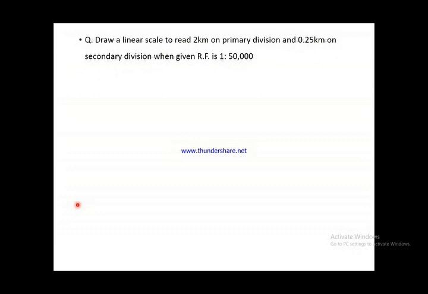Here is a question. Draw a linear scale to read 2 km on primary division and 0.25 km on secondary division when given RF is 1 is to 50,000. To solve this problem, first recognize where the actual problem is. Two things, one is ground distance and other is map distance.